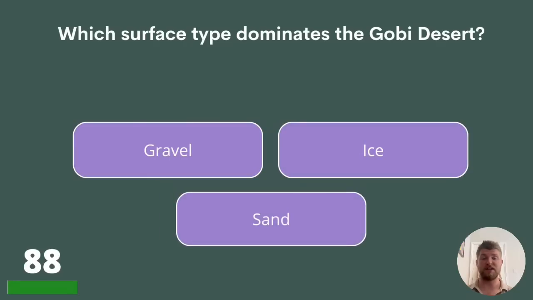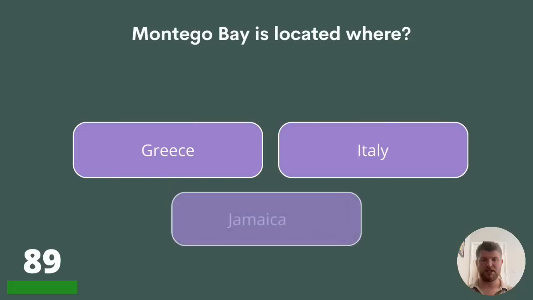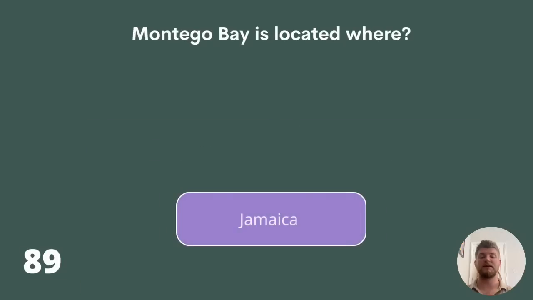88. Which surface type dominates the Gobi Desert? Gravel, ice, or sand? The answer is gravel. Question 89. Montego Bay is located where? Greece, Italy, or Jamaica? The answer is Jamaica.